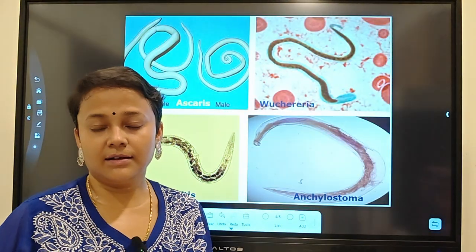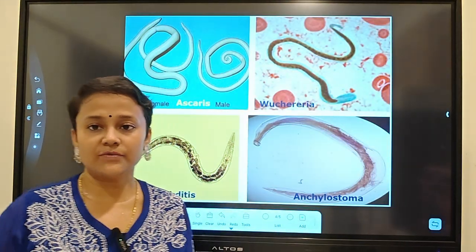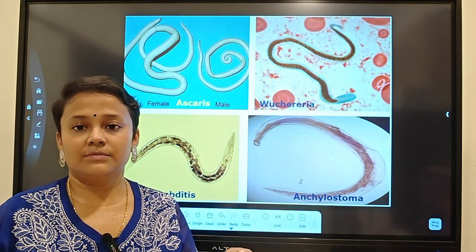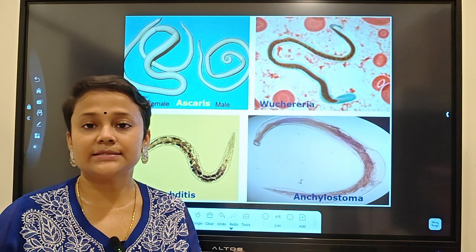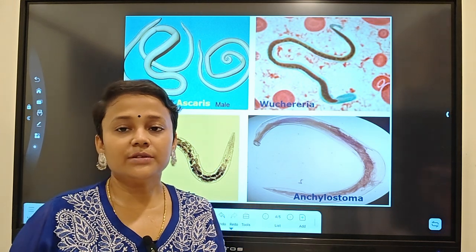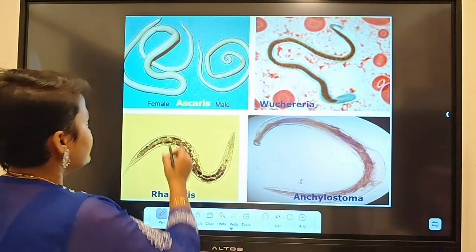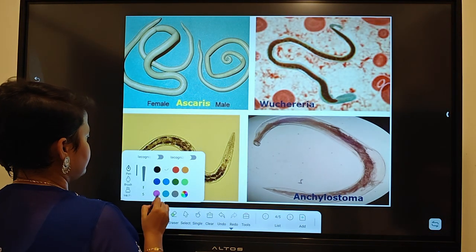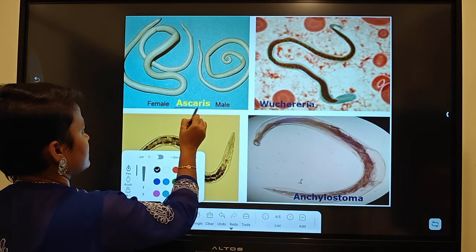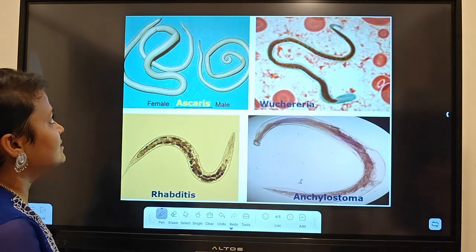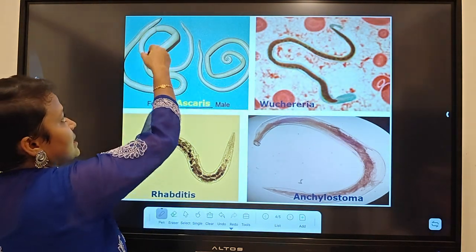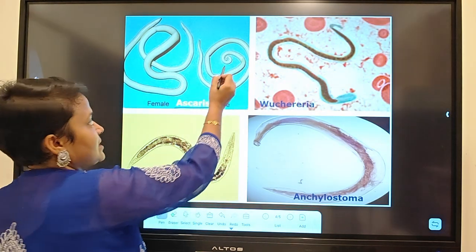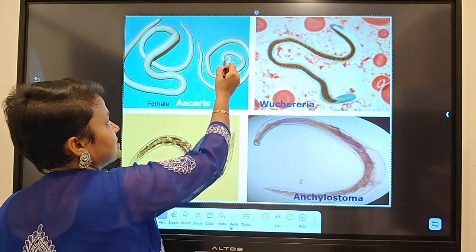As in my earlier videos, you have seen that I used to give you the examples along with the pictures. So how will it be? For Ascaris, you can see here. This is the female. Female is large and male is shorter than female. And this is the posterior end.